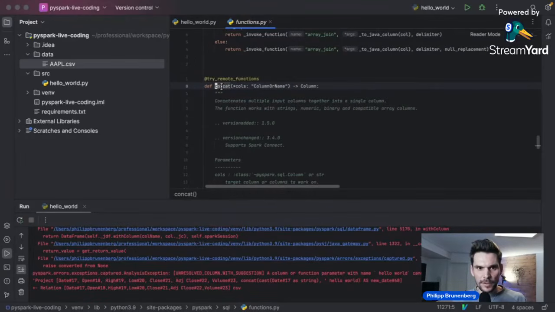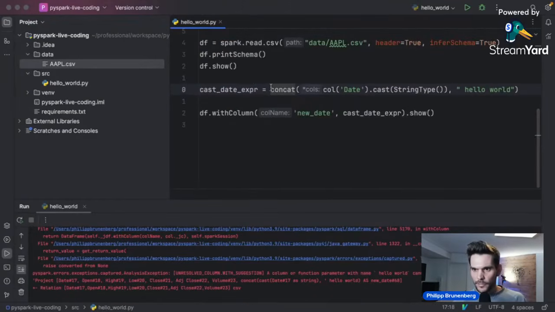pyspark.sql.functions, and then there's the concat function. It takes a variable length argument of a column or a column name. So we can pass in either a column reference or a string, which is supposed to be a column name. However, what I tried to do here was to pass in a string as a literal. However, that's not a column in our data frame. That's why it doesn't work.